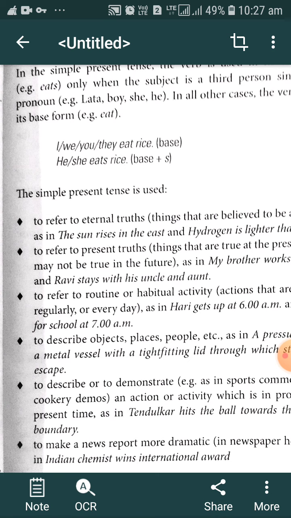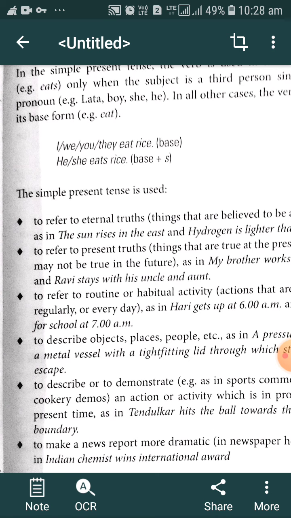That's why there is only the base form of the verb. In the second sentence there is a third person singular subject. That's why s is added to the base form of the verb.